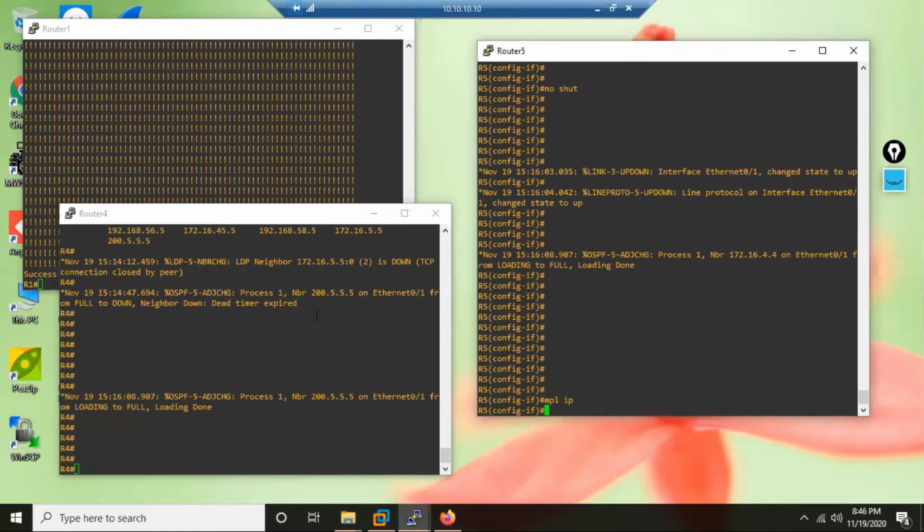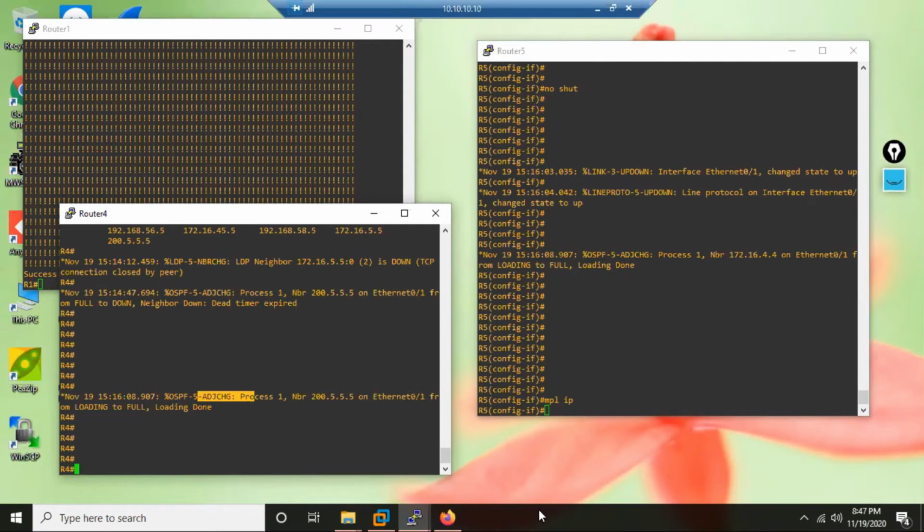See in OSPF also what has happened. You see router ID. See on R5 OSPF neighborship also. If you see what R5 is doing now, R5 selected 200.5.5.5, but in OSPF for R4 this IP is not needed. This router ID of R5 is unknown, right? But still neighborship forms. See, so in OSPF, even though your neighbor router ID is unknown, you still form neighborship. Why? Because there is no TCP.